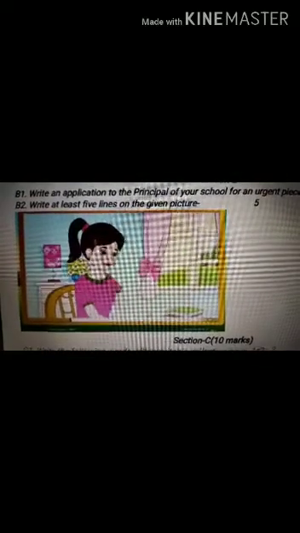So 5 sentences you have to frame. First of all you will write, this is a scene of a room, okay? There is a girl, or you can add an adjective that you have studied in class 3 also, like there is a beautiful girl. Then you can write the girl is writing something.